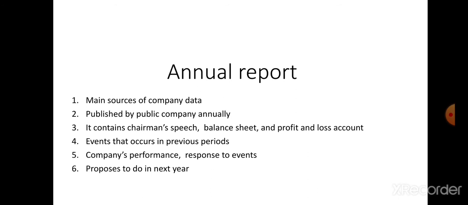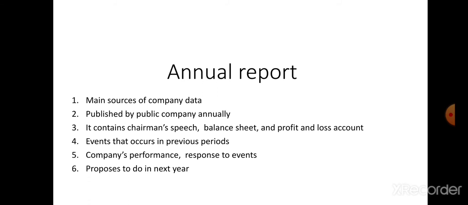It contains the chairman's speech, balance sheet, profit and loss account. All the details about the company should be revealed in that annual report. The current position, how many assets the company has, how many liabilities, stocks, shares, all those things the company has to reveal through this annual report.